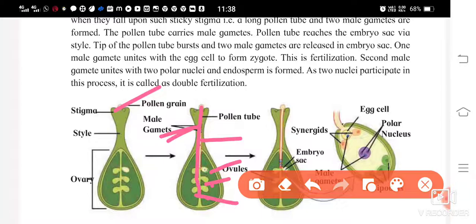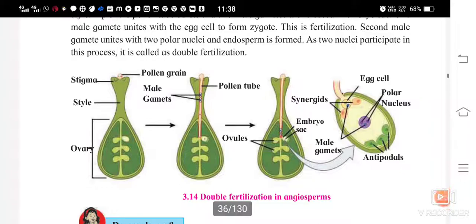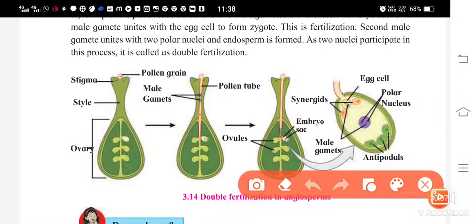Then one male gamete unites with the egg cell to form the zygote. So this is fertilization. Remember, two male gametes had been formed, but one male gamete will combine with the egg cell, and it forms a zygote by the union of the male gamete and the egg cell. So this is going to be called fertilization.